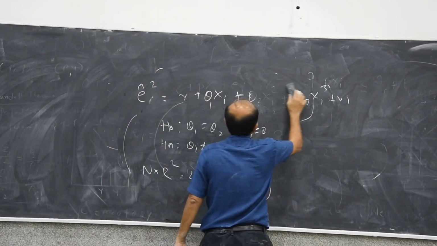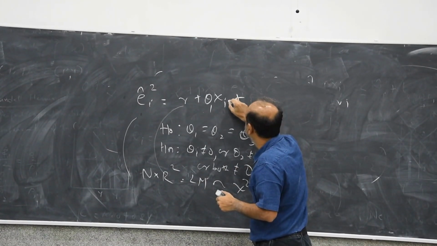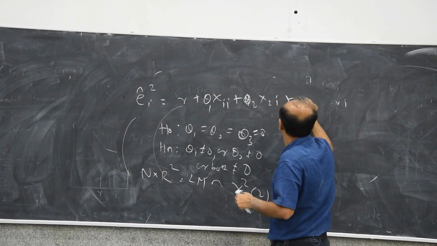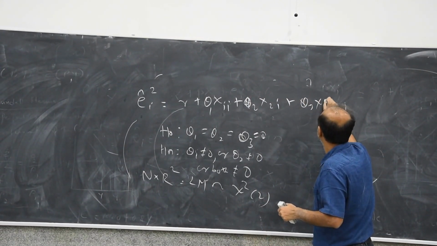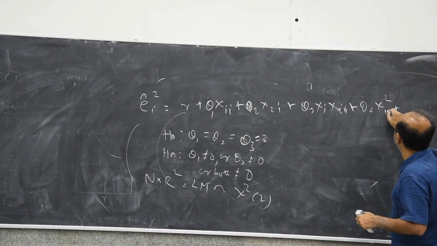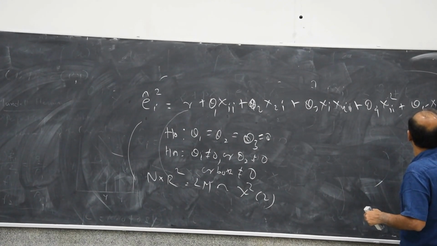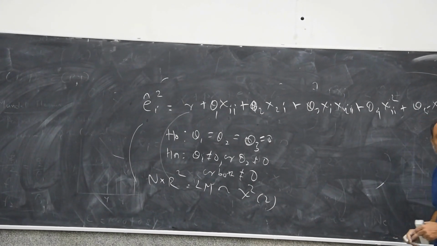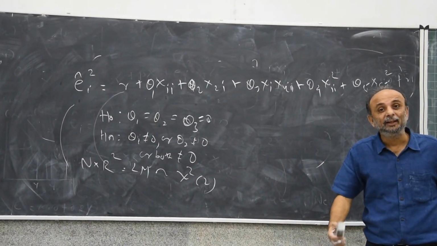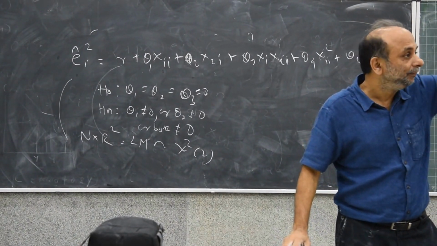Then you might want to test theta 1 x1i plus theta 2 x2i plus theta 3 x1i x2i plus theta 4 x1i square plus theta 5 x2i square, in which case you will be testing theta 1, theta 2, theta 3, theta 4, theta 5 equal to 0. So it means chi-square with 5 degrees of freedom.